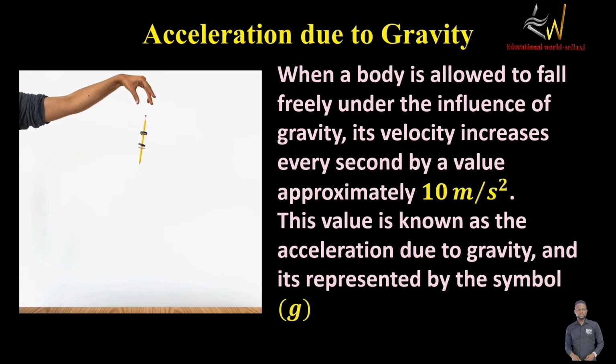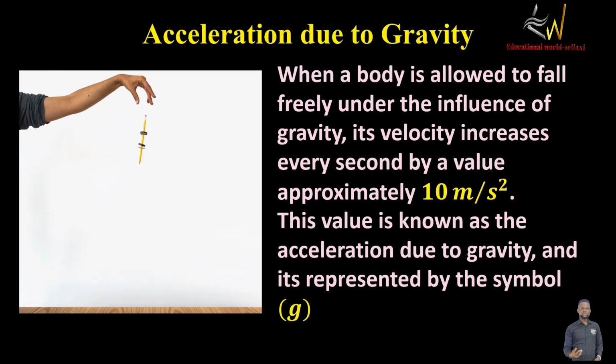So it simply means that when I drop an object from a given height and it falls, if it's still falling, every 1 second the speed changes from 0 to 10, another second 20, the next second 30, the next second 40, the next second 50 meters per second. So that is how the speed will be changing at any given second.